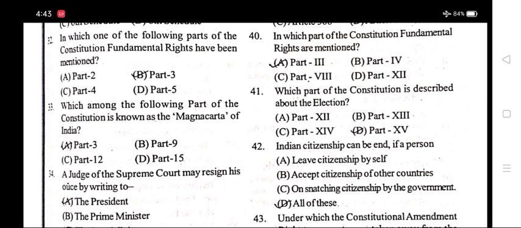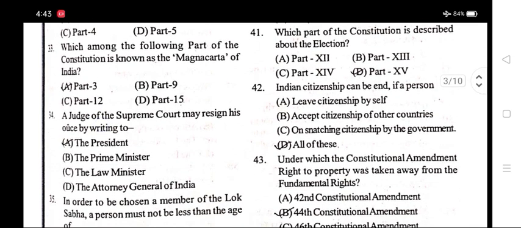Number 40. In which part of the Constitution are fundamental rights mentioned? Option A, Part 3. Number 41. Which part of the Constitution describes the elections? Option D, Part XV.